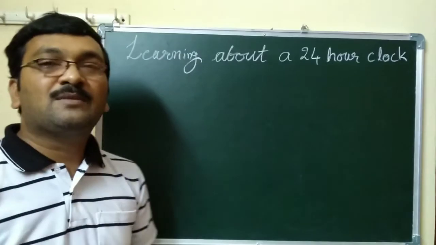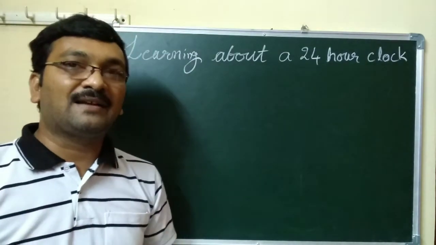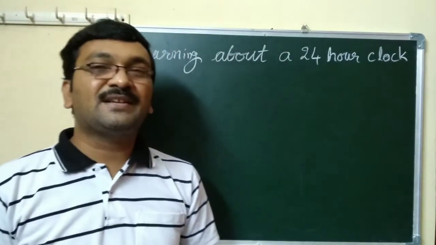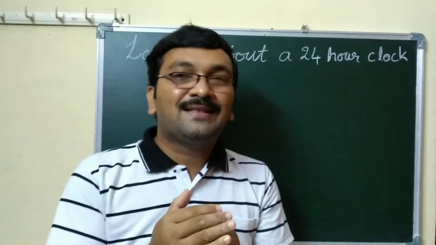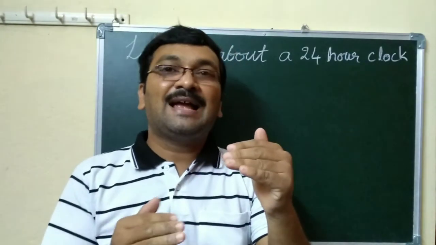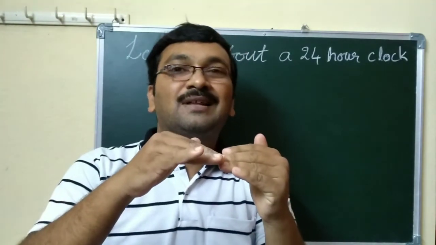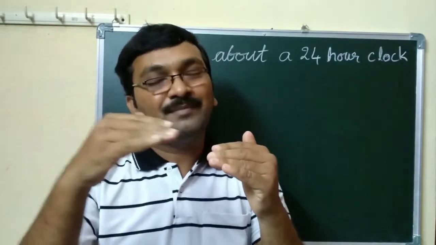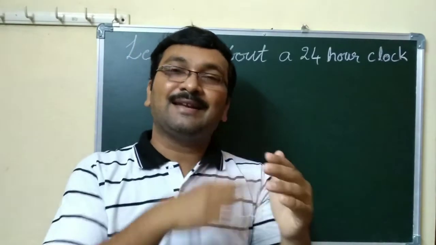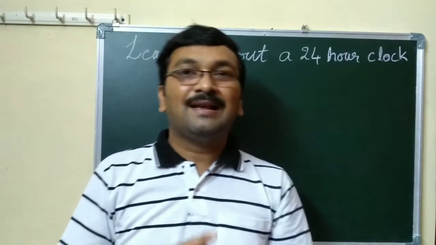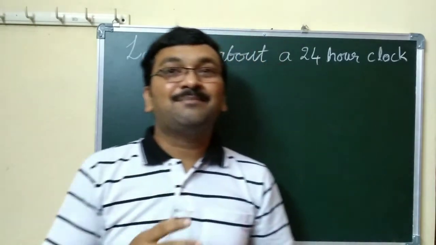The next topic is learning about the 24 hour clock. The basic point is that it starts at 12 midnight and ends at 12 o'clock midnight, so starting and ending both come at midnight. We use AM and PM.